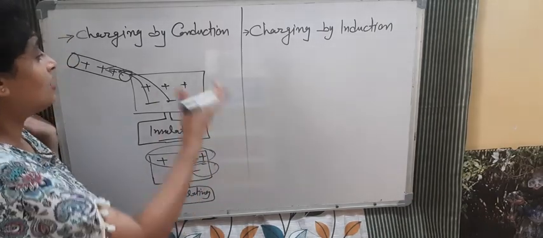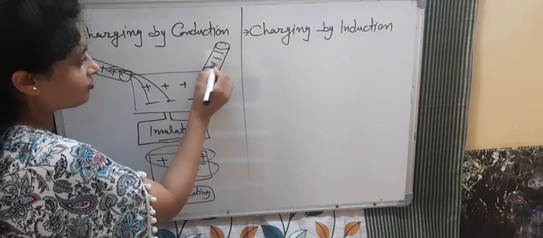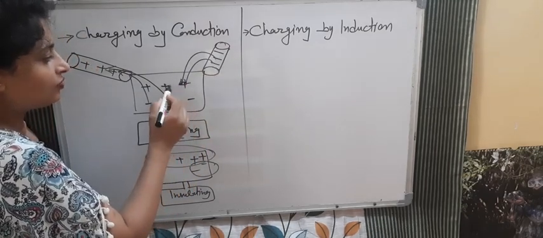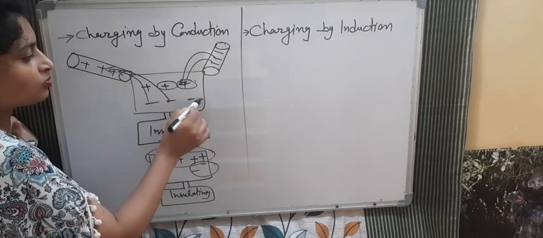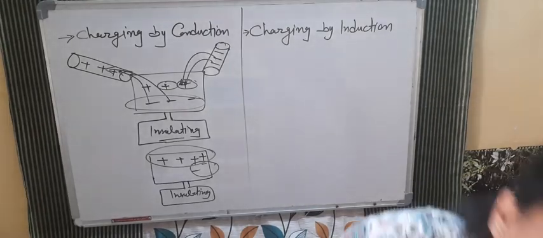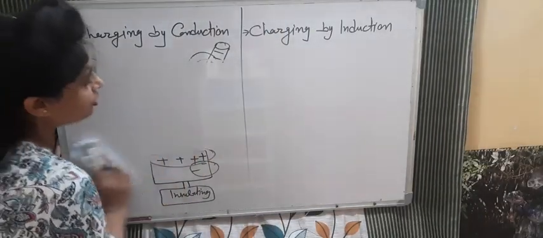It's very simple. If we touch it with a negatively charged rod or a negatively charged object, what will happen? Electrons will go inside this. Electrons can only move. They will neutralize these positive charges. More electrons are left, and when more electrons are left, the body will be negatively charged. So by conduction you can easily charge.